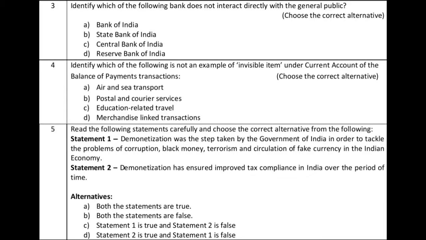Question number 3. Identify which of the following banks does not interact directly with the general public. Normally, there are 4 answers given. The first one is Bank of India, State Bank of India, Central Bank of India, Reserve Bank of India. So, in every country, there is a central bank. In India, the central bank is Reserve Bank of India. So, it is not directly interacting with the general public.